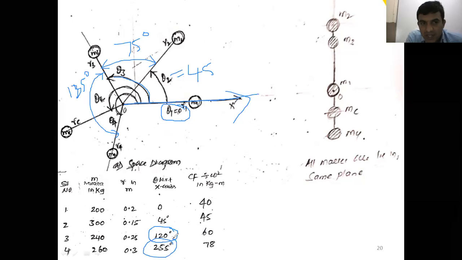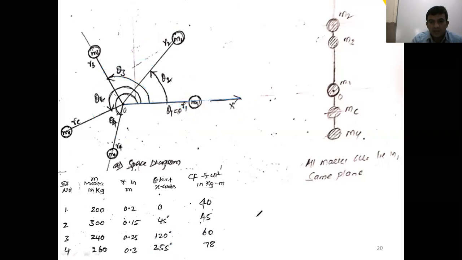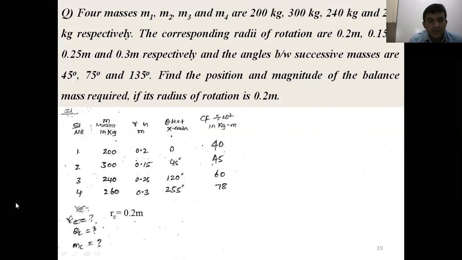Yes, your doubt is clear? Yes, sir. Any other doubts? If you have, you can clarify now itself. Any other questions regarding this problem? You can expect this question.